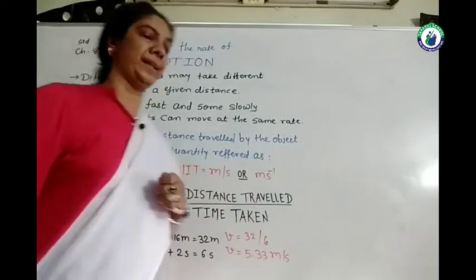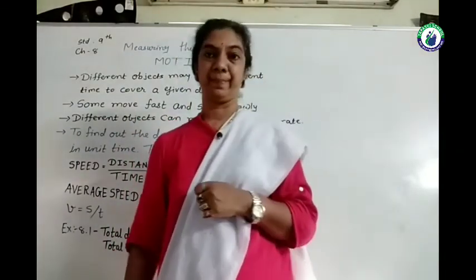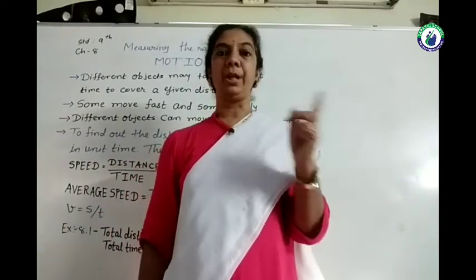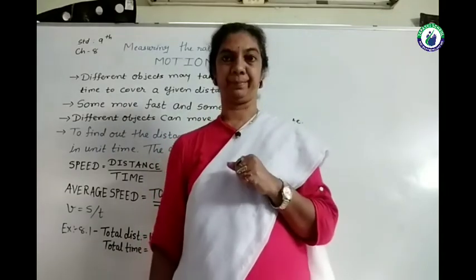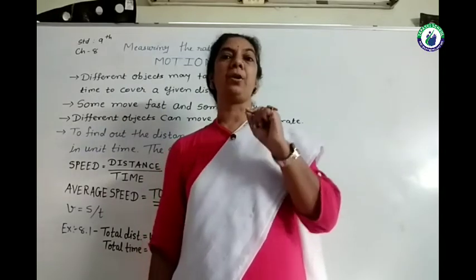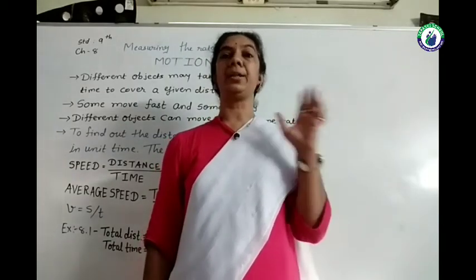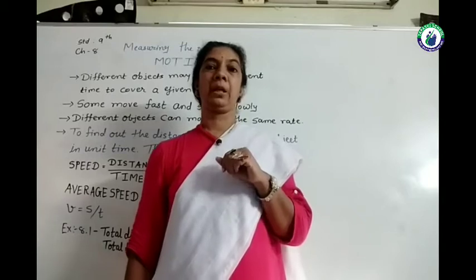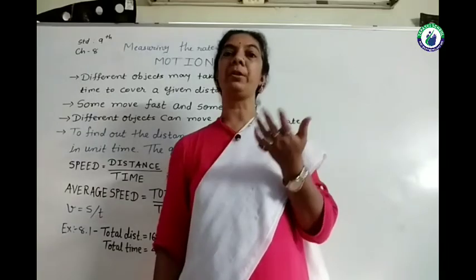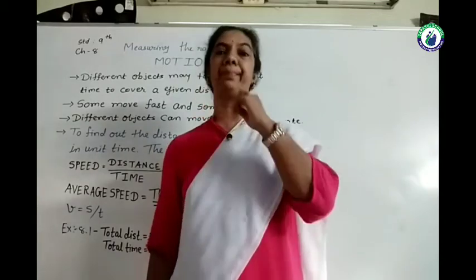Now the question arises, the types of motion we have discussed. Do you remember which types we have discussed? We have discussed uniform and non-uniform motion. And I told you that in practical life, we are not seeing uniform motion. It is an ideal situation. So practically we are always having non-uniform motion because we cannot travel equal distances in equal intervals of time all the time.